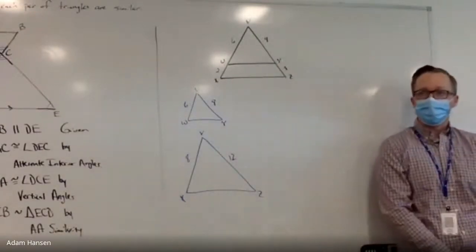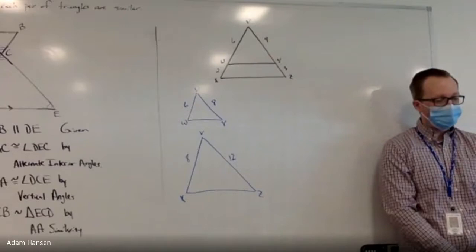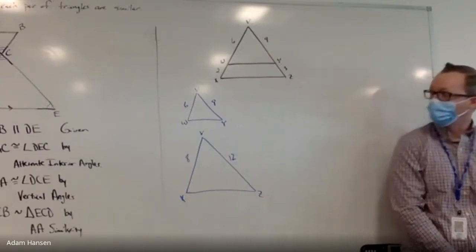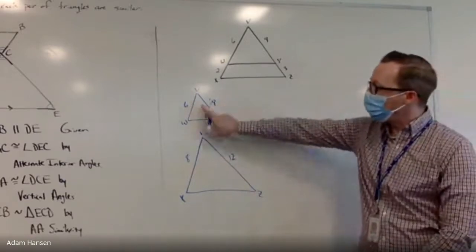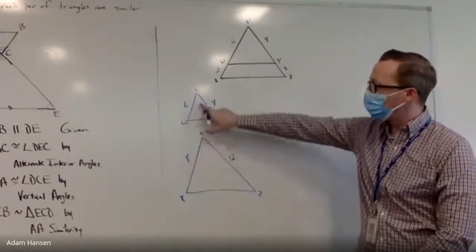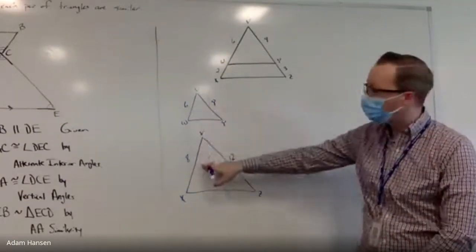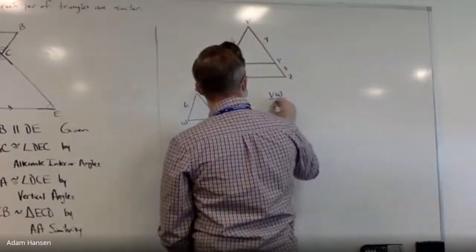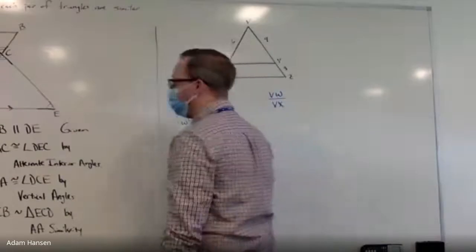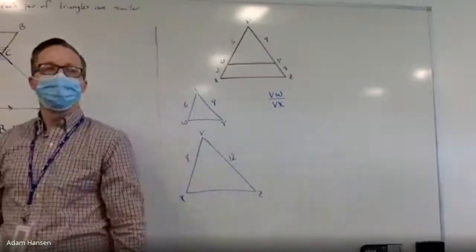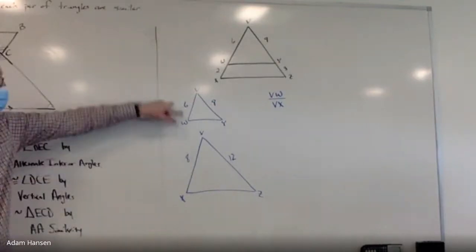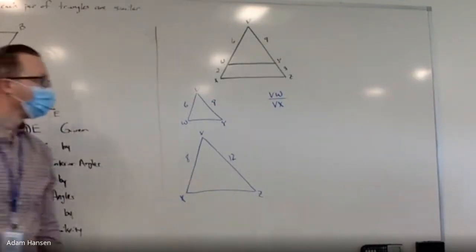Now that I've got it redrawn, I think it's a little bit easier to see what goes with what. We've got some side lengths, so let's look for some ratios. VW to VX. There's a pair of corresponding sides between the two triangles. VW to VX. What's that ratio? 3 to what? 3 to 4, because it's 6 to 8, which is 3 to 4. Okay?